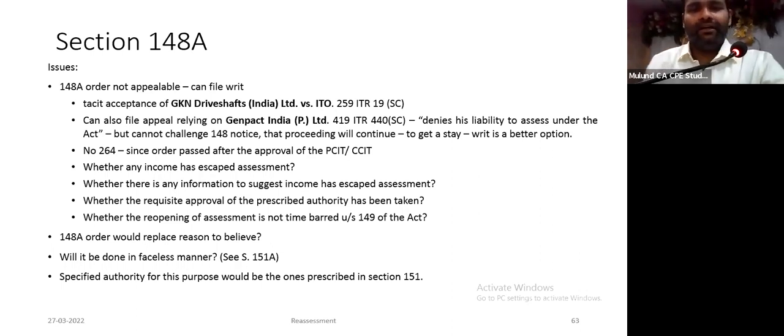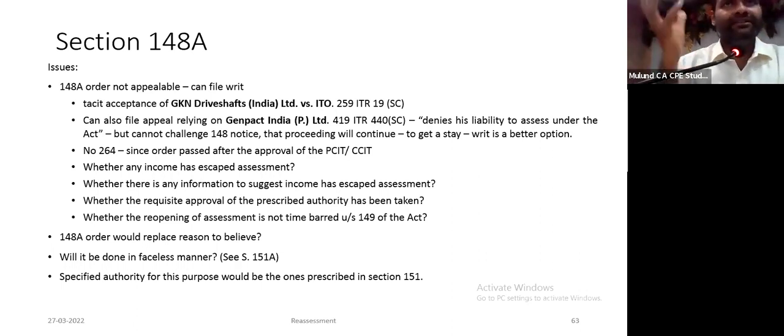What arguments you can take? Whether any income has escaped assessment. Is this the information to suggest income has escaped assessment? A requisite approval of the prescribed authority has been taken. Condition of 149 has been fulfilled. Service of notice is proper. All the procedural aspects you can challenge before the assessing officer. Which means 148A clause (d) order has now replaced your reasons to believe. This now becomes the fulcrum of your challenge. इसको challenge करना है, इसके अलावा वो आगे नहीं बढ़ सकता.